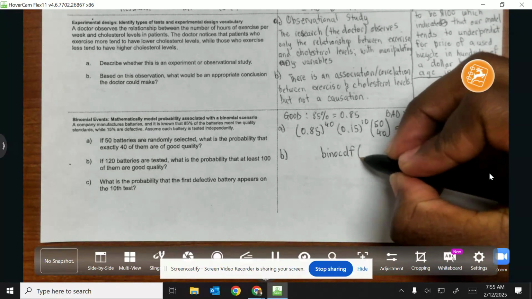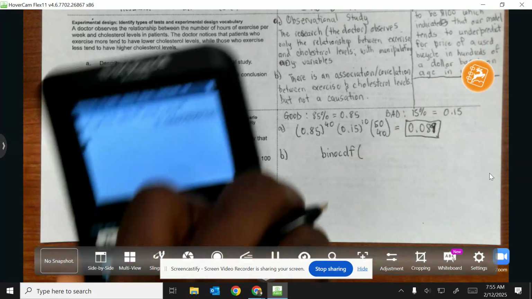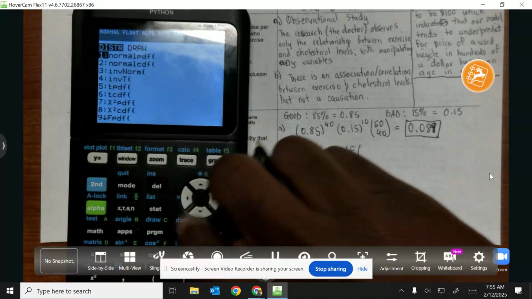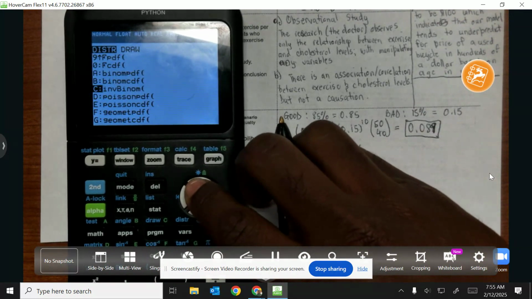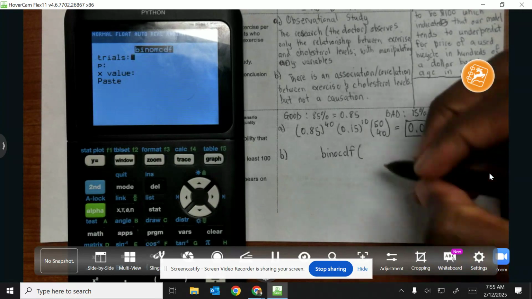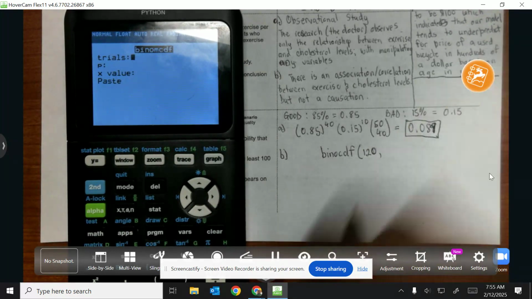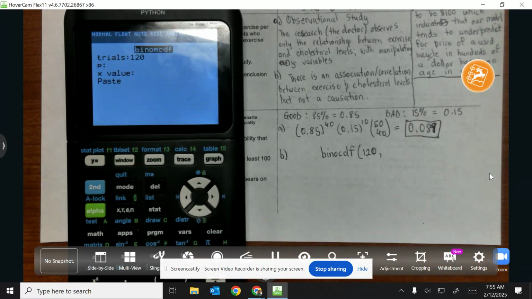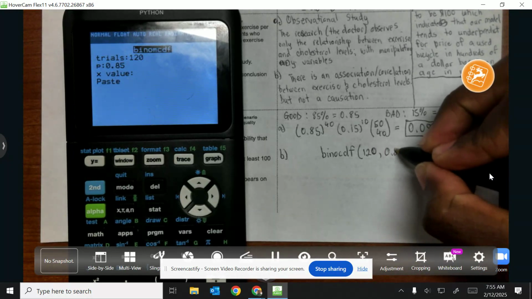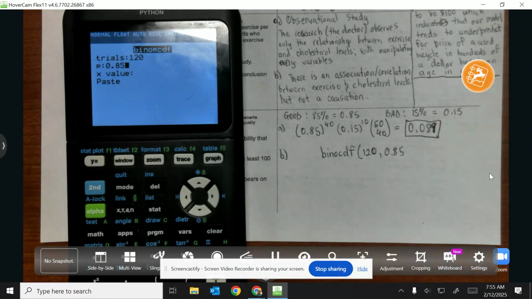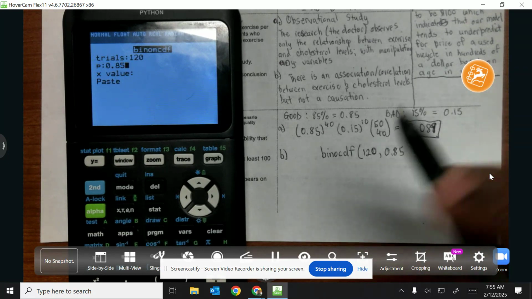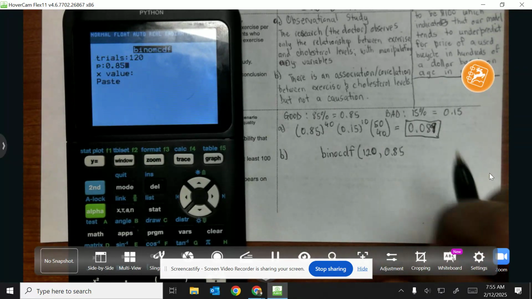When you're using binomCDF, this is what the function looks like. The first argument is the trials, so in this case we have 120 batteries, so 120 trials. Then we look for the probability that they are good, which is 0.85. When you're doing a CDF, it calculates from 0 up to a certain number.